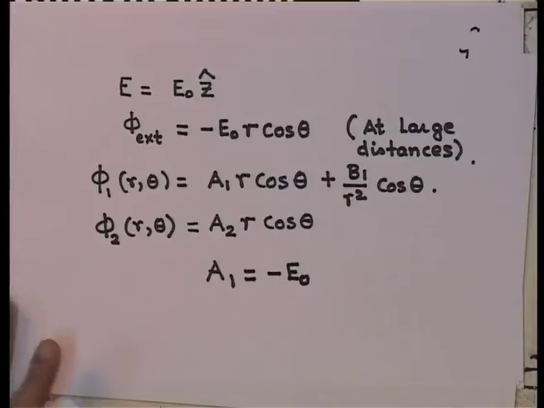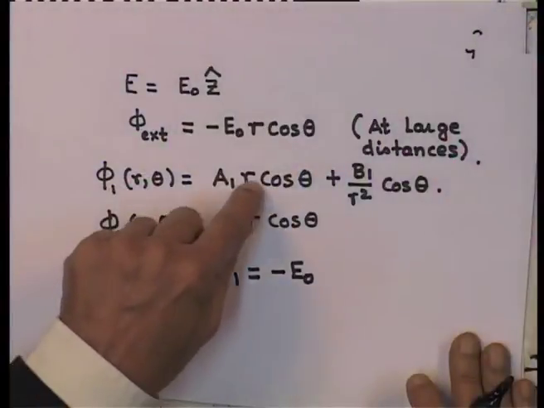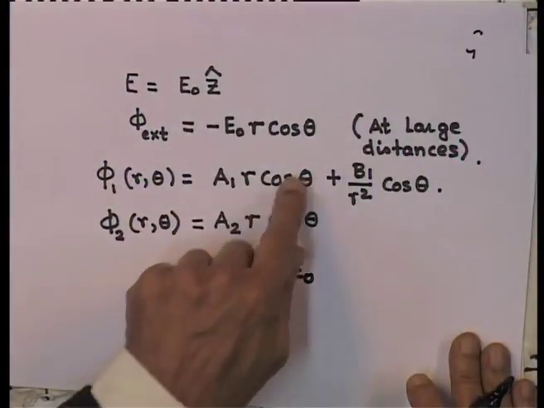The other thing to notice is that the potential itself is a continuous function, because if it were not, then the field at the surface of the dielectric would become infinite. So, since the potential is continuous for all theta, we put r equal to a in these two expressions and equate them.